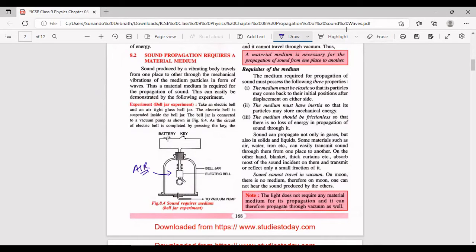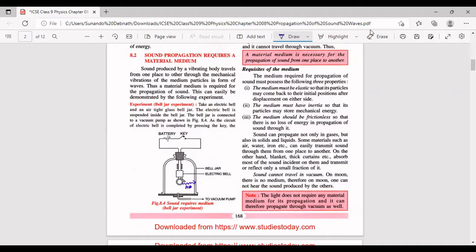The reason why we would be able to hear the sound is ये जो sound है जो इस bell से निकल रहा है, electric bell से निकल रहा है, that is propagated to the glass jar, to the walls of the bell jar. क्योंकि कैसे propagate हुआ?